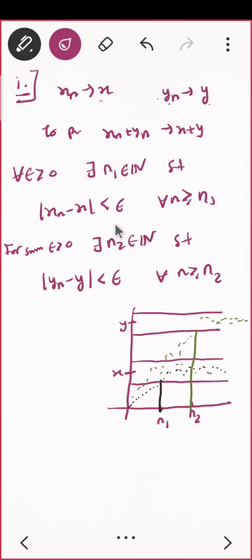Now my question is, can I choose out of these n1 and n2 an n which will ensure that everybody will lie in that epsilon band? Which n should I choose so that everybody lies in that epsilon band? Can I choose n1 such that both are lying in the epsilon band? If I choose n1 as my final one, then my xn is lying in my epsilon band. That is perfectly alright. But what about yn? Yn is not lying in the epsilon band.